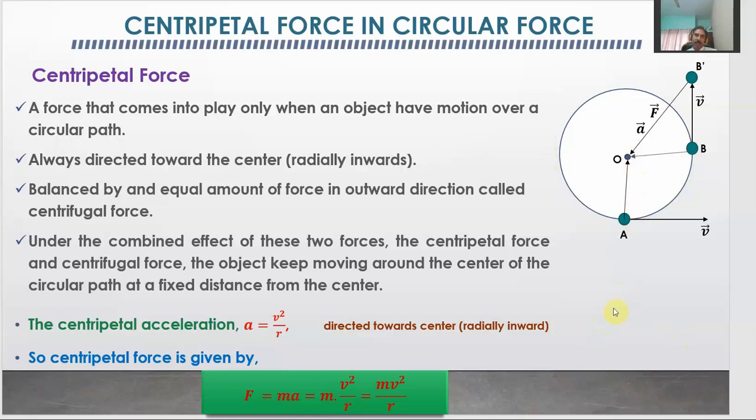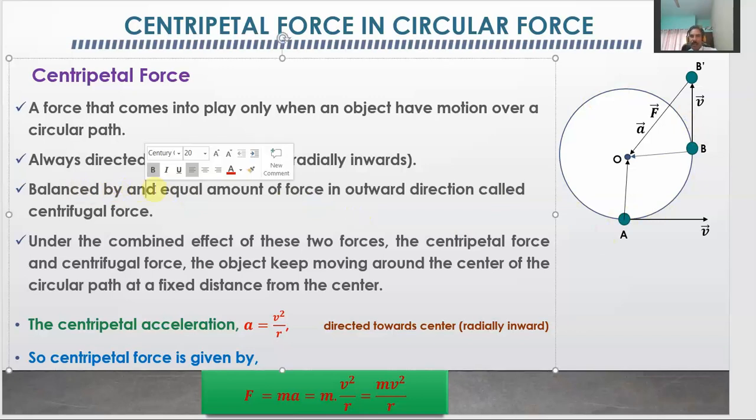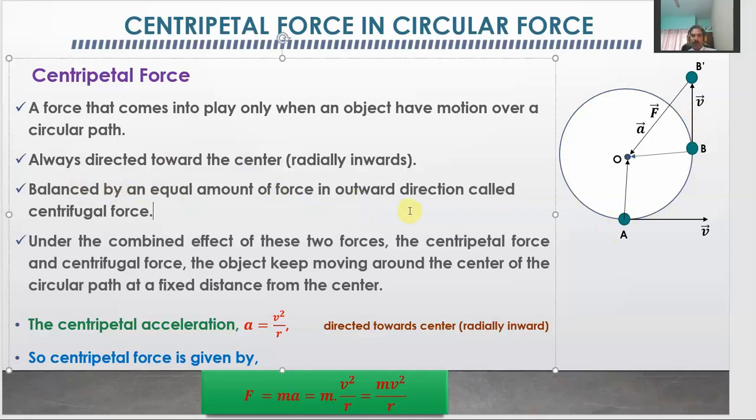Okay, but if this is the force, then the object would have come to the center along the radius under the action of this centripetal force. But this is not happening when the object is having circular motion. This is because it is balanced by an equal amount of force in the outward direction.